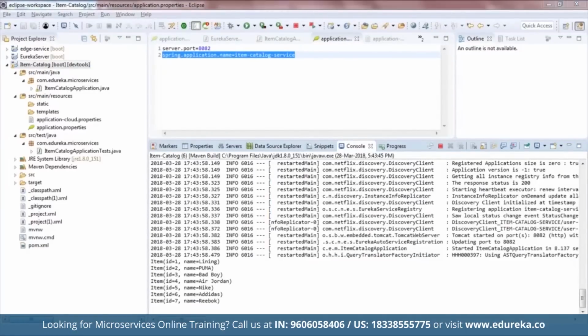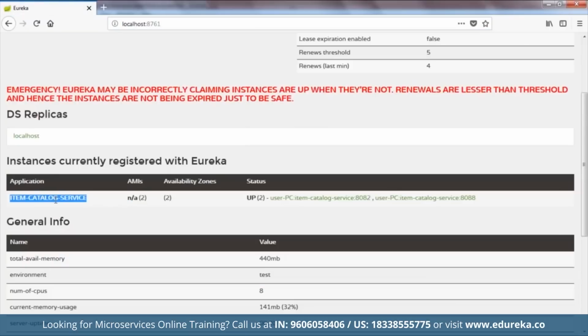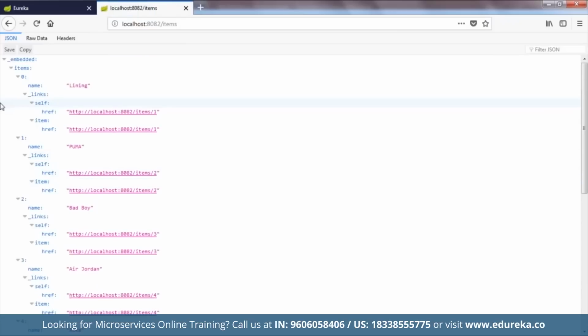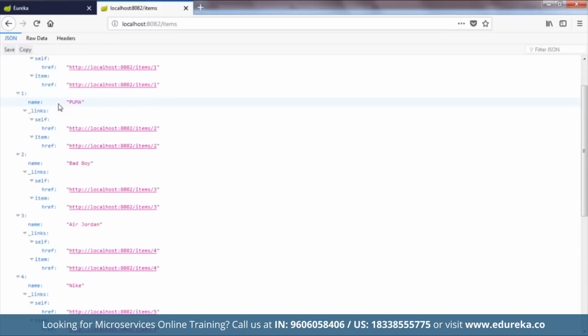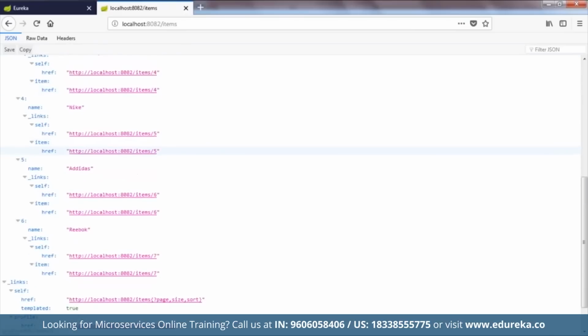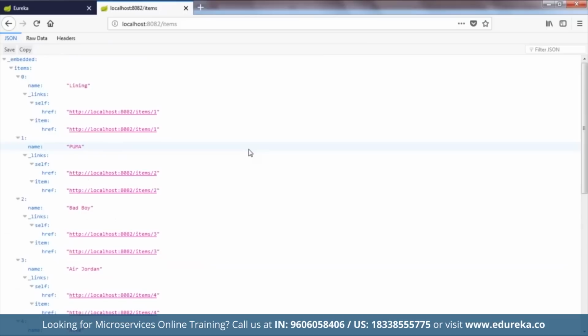So let me just go to the Eureka server. Let me just refresh this link once, right? So you can see that item catalog service is already registered in my Eureka server. Now let me just go to port 8082/items. So it is displaying basically all the items present in my item catalog service, right? So let's just go through it. It's pretty easy, guys. So we have the name of the sports brand, right? Then we have again Bad Boys, and we have Air Jordan, Nike, Adidas, all those sports brands that we were talking about. And the size of the page, total elements and everything, you can have a look and just play around with it. So I'll just go back to my Eclipse IDE once more.